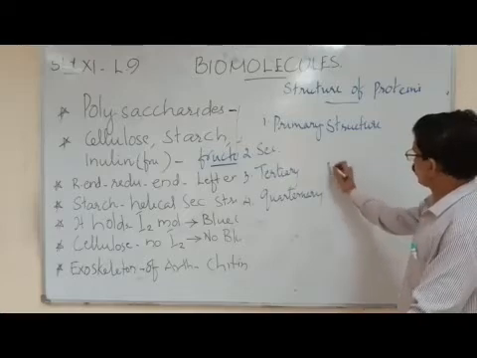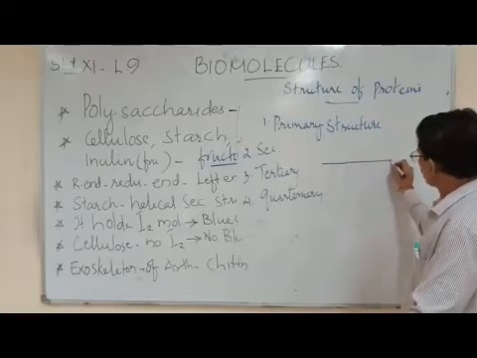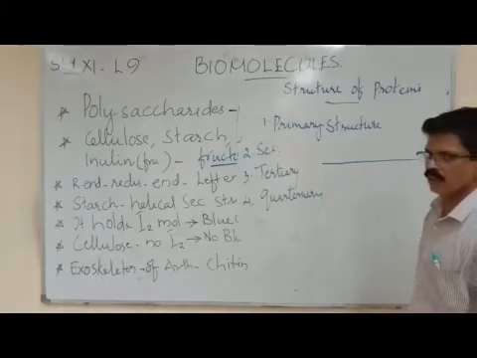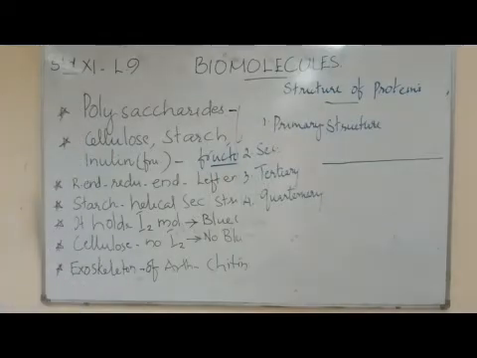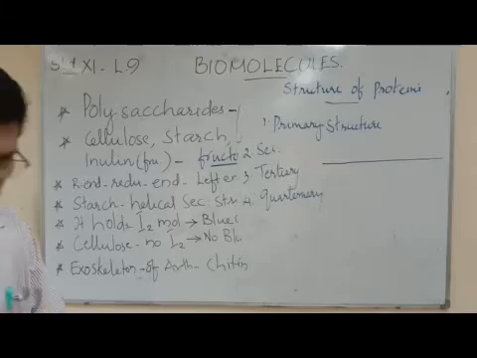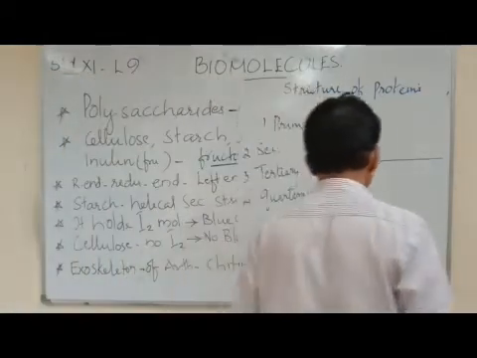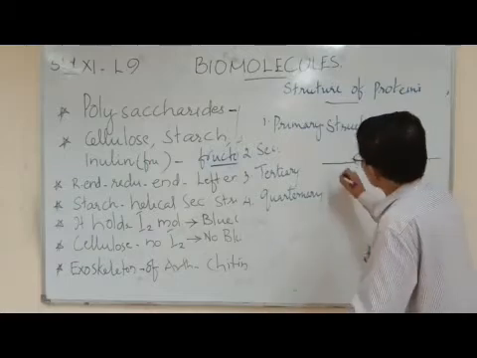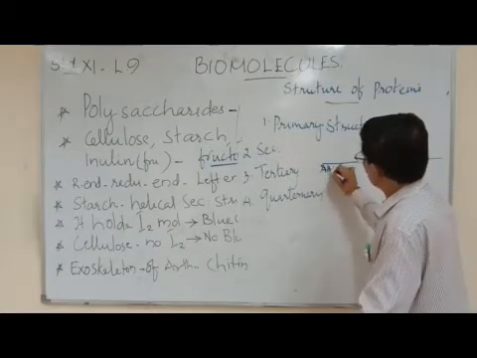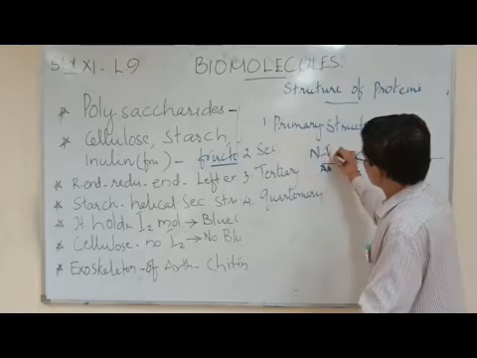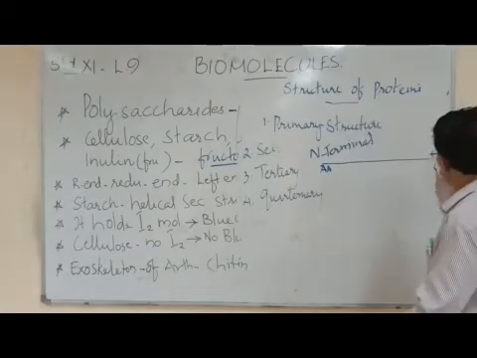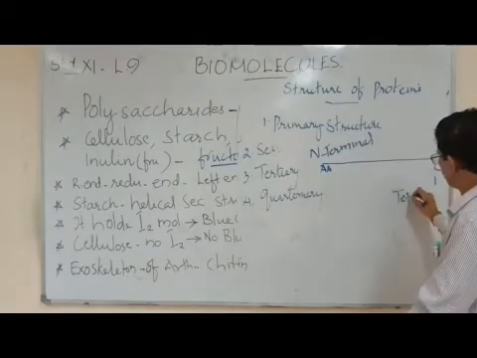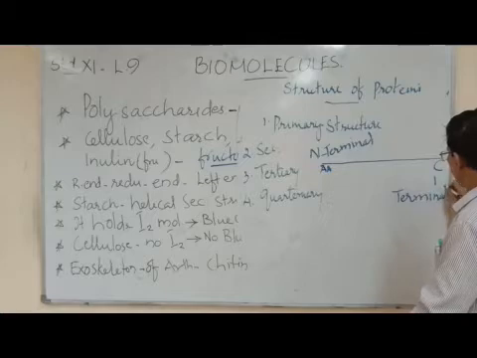Primary structure includes the linear chain. What is the primary structure of protein consisting of? The primary structure forms the linear structure. The first amino acid is called the N-terminal amino acid, and the last amino acid is called the C-terminal amino acid.